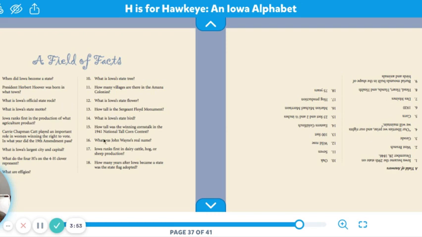So if you come to this book, for example, question 16, what is John Wayne's real name? And it has the answer over here. Marion Michael Morrison is his real name. So you could go through and find some really interesting facts on this page of the book to add to your slide.